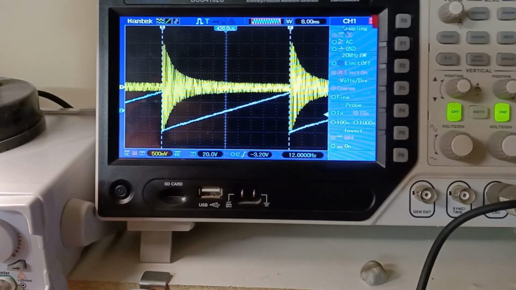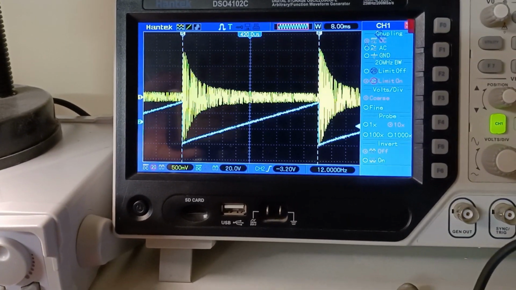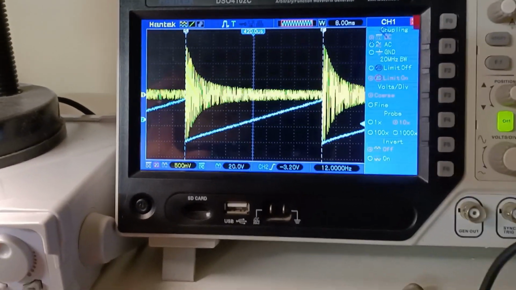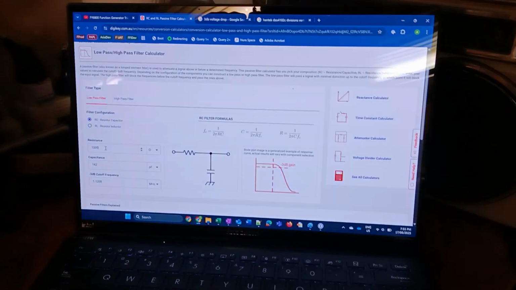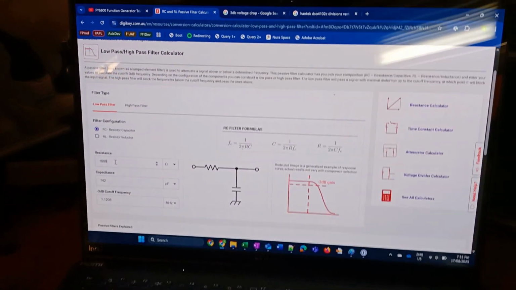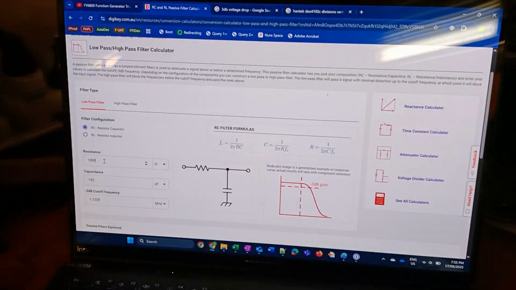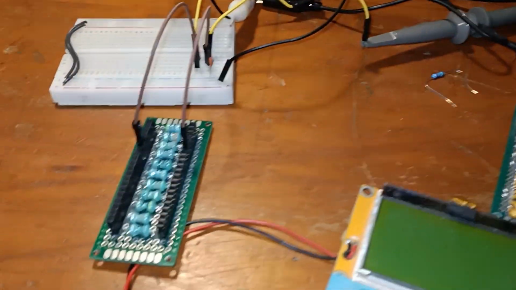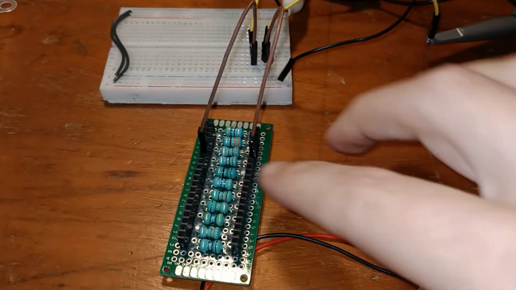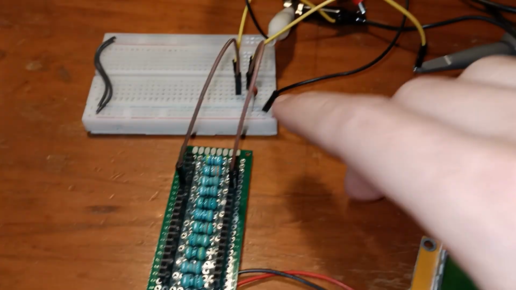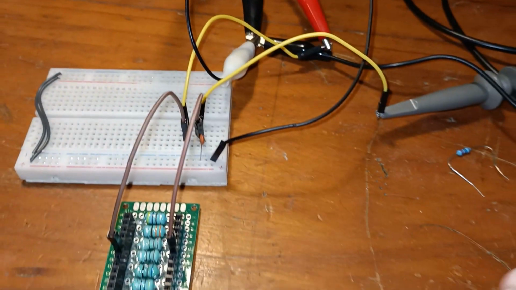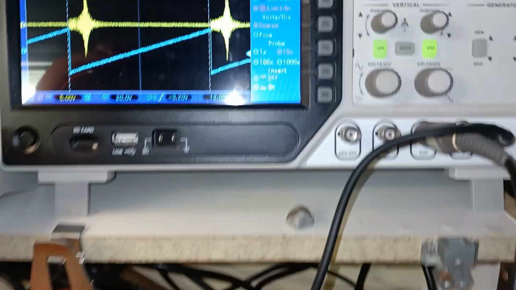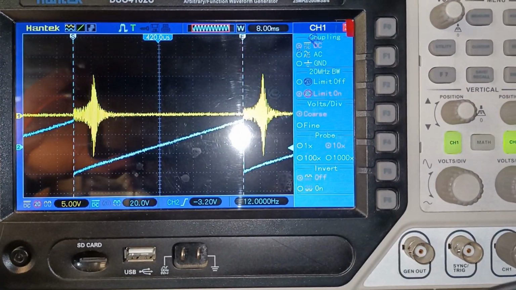So basically we're seeing in the experimental evidence on the oscilloscope that the predictions according to the physics equations are kind of working, which means that I think the setup that we've got here for doing these sort of filter measurements basically works. And we're also not limited just to RC filters. We can use this for any purpose. So in this case I've got an inductor and a capacitor in series making a bandpass filter, and we can see the profile of the bandpass filter working there.